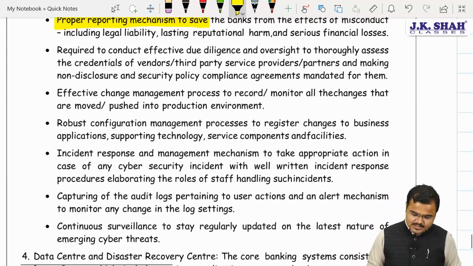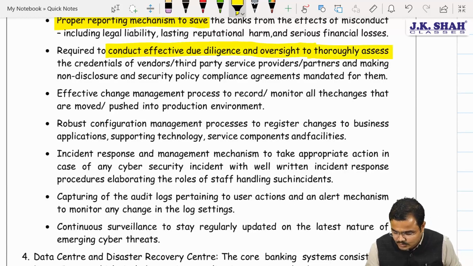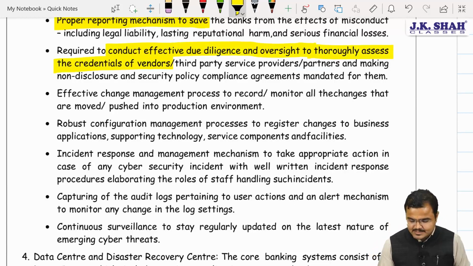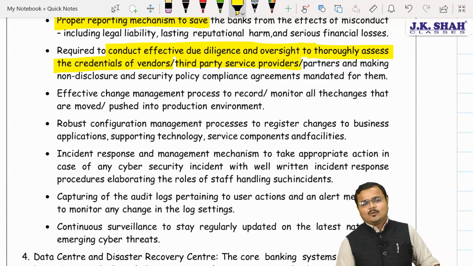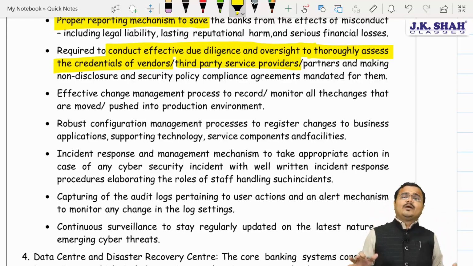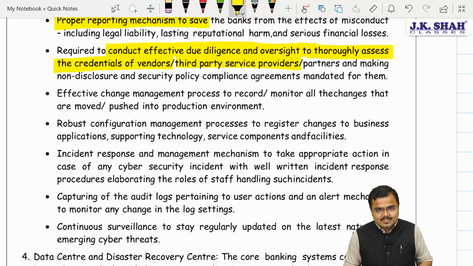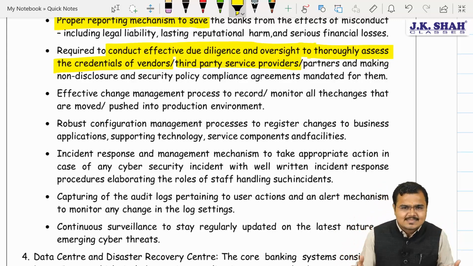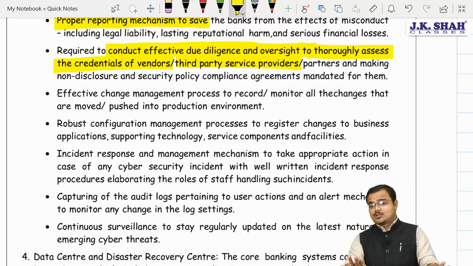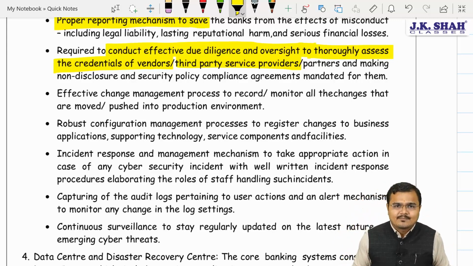Yes sir. Further, we must conduct effective due diligence and oversight to thoroughly assess the credentials of vendors and third party service providers. Like today, we are taking internet from somebody else, we are taking applications from somebody else, we are keeping our data with a database service provider who is someone else. So we need to ensure that all those who are supporting my e-commerce business, or maybe I would like to say the core banking system, cooperate with me in a secured manner.